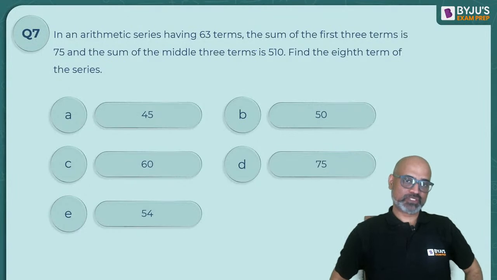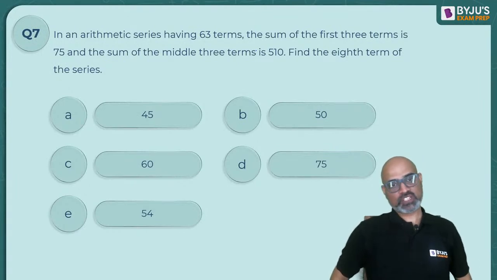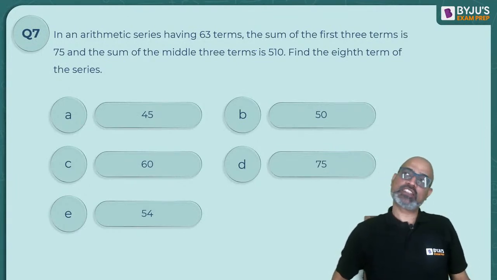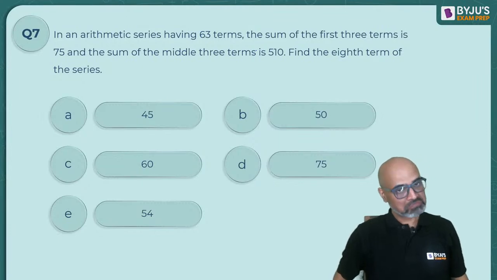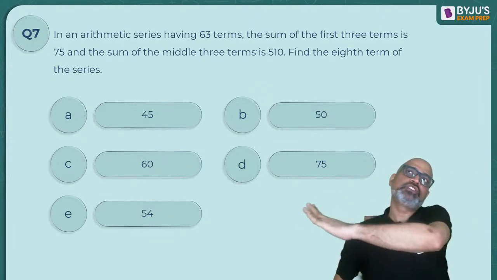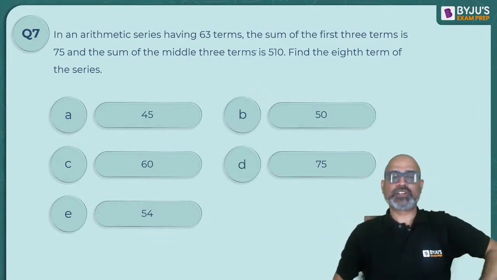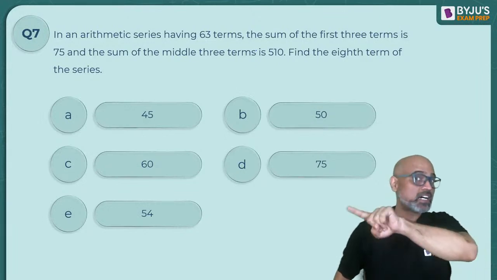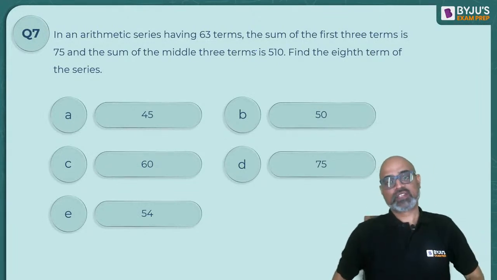Sixty-three terms are there. First 3 is 75, middle 3 is 510. Middle 3, which would be the middle 3 terms? 1 to 63, which will be the middle 3? Middle 3, not the last 3, pay attention. You have to figure out the 8th term of the series.